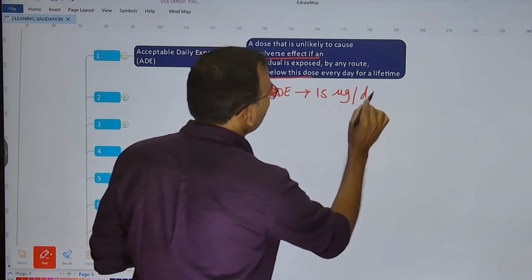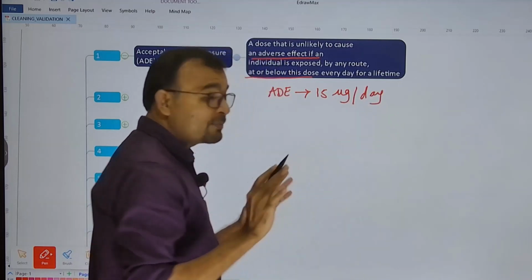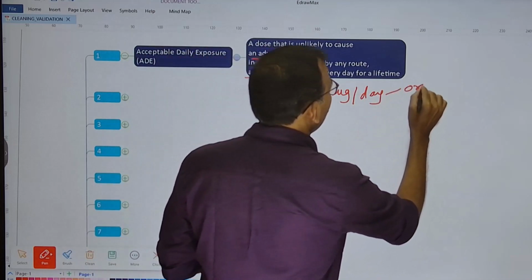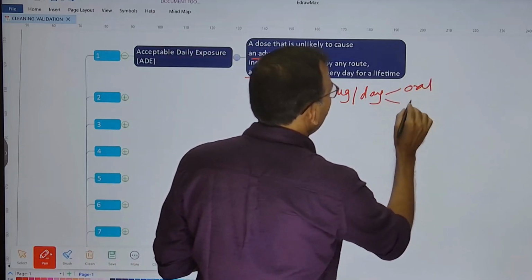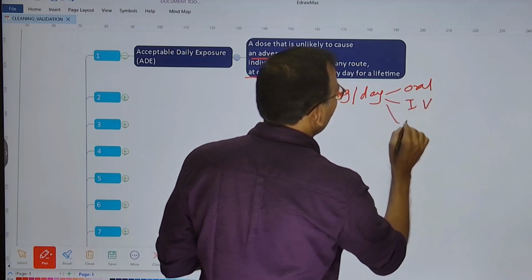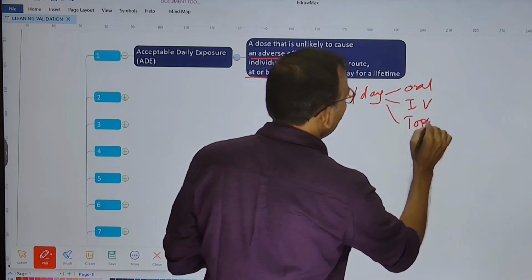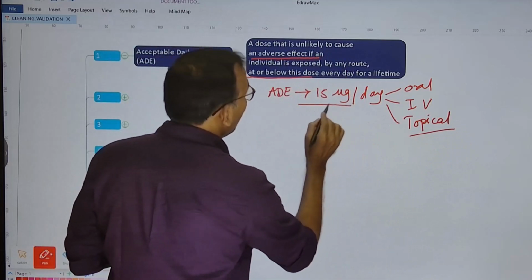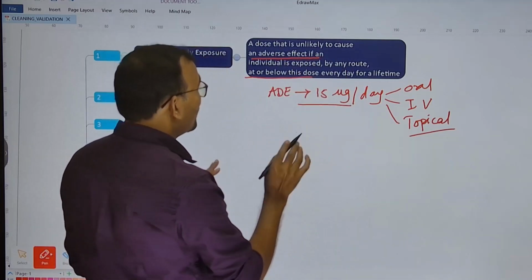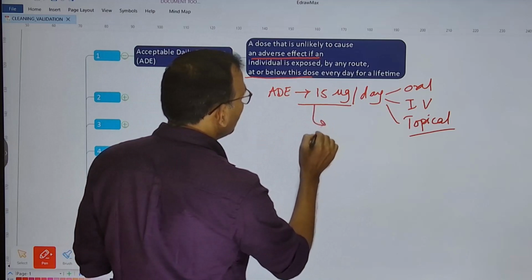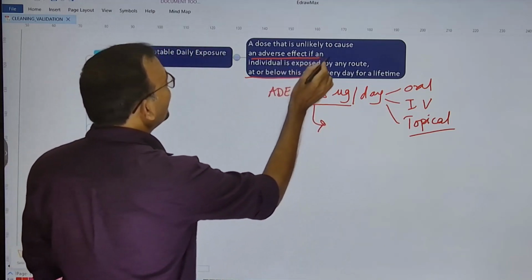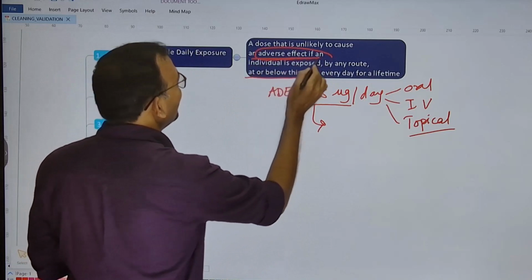15 micrograms per day. So, irrespective of the route of administration, could be oral, could be intravenous, could be topical, if the 15 microgram of the substance is given on daily basis, that particular dose is not going to create any adverse effect, right?